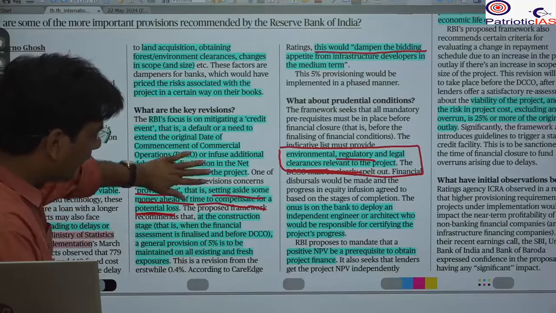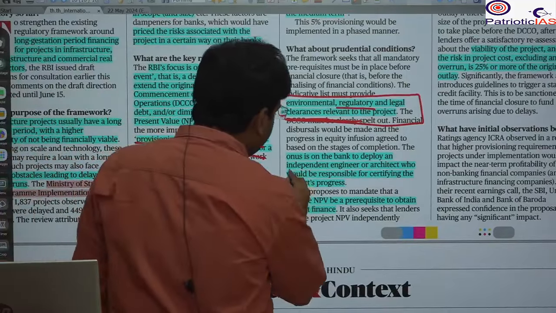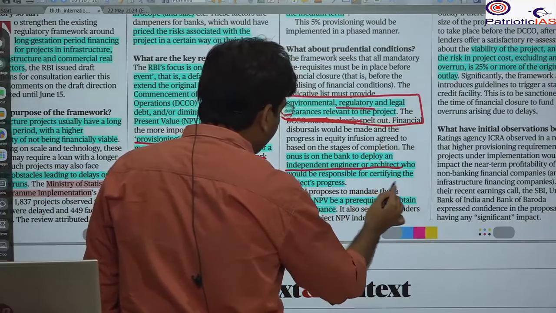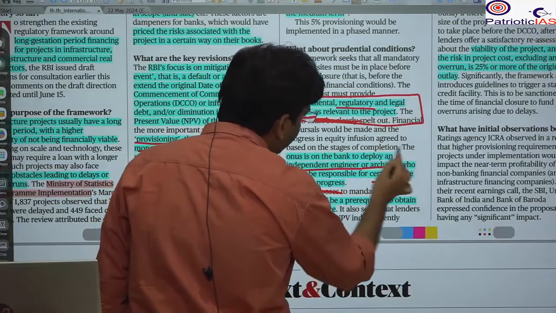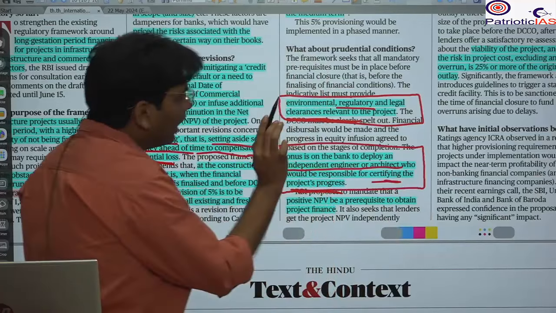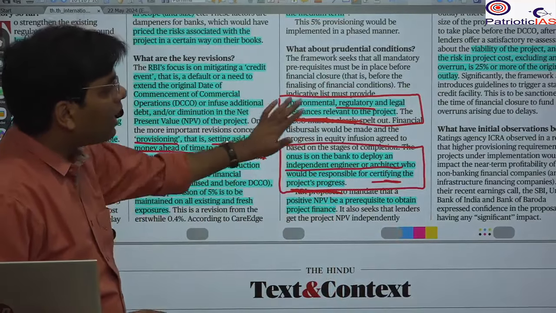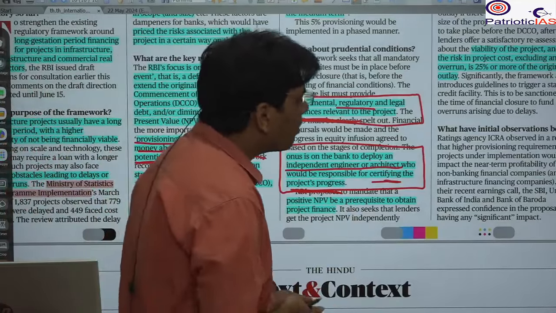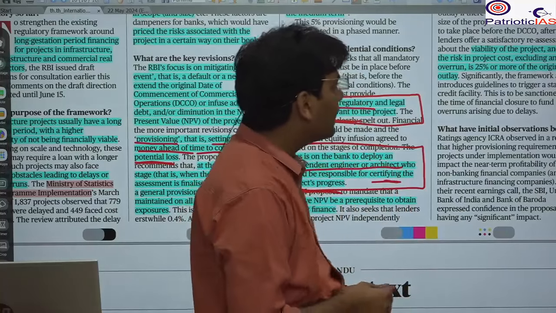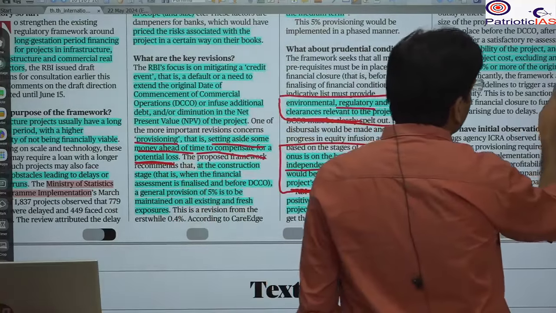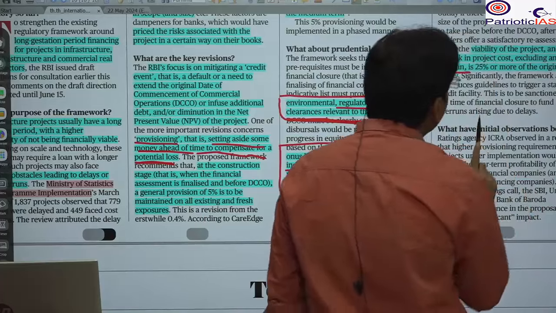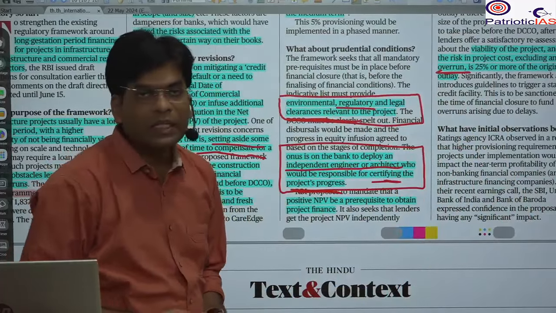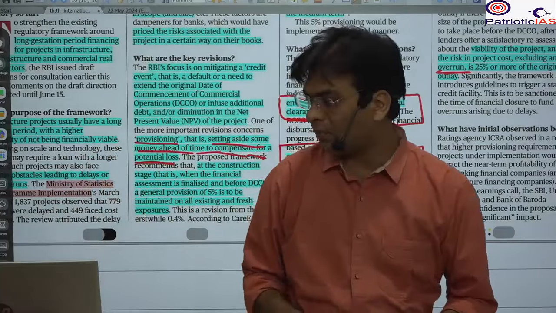Besides that, the RBI is talking about an independent engineer and architect certifying the project progress, and this has to be done on a yearly basis. Every year you have to do all this, and again this is considered to increase the compliance cost, and that's why it can result in cost overrun. We see that in most cases, due to delay in the project, there is a cost overrun, and many times it reaches 25% of the total cost.